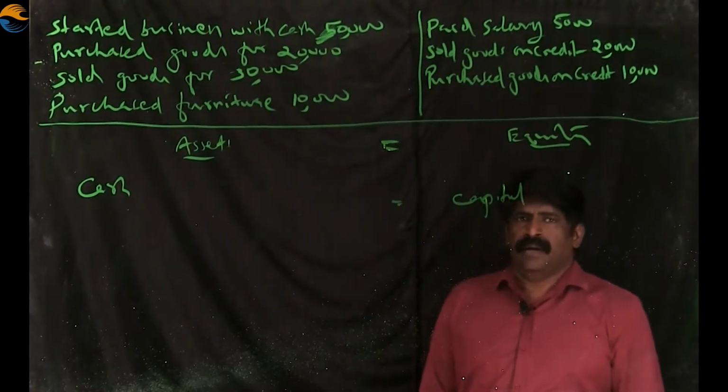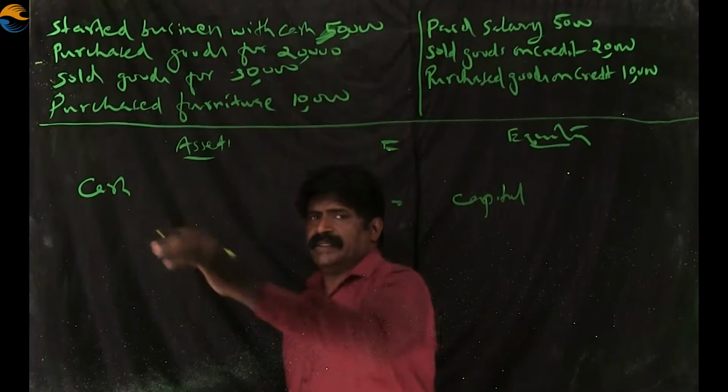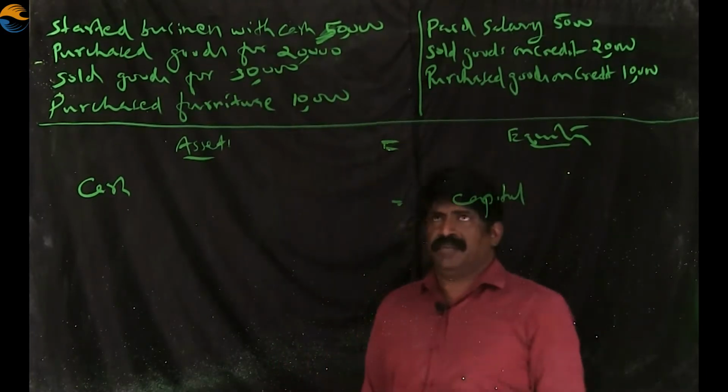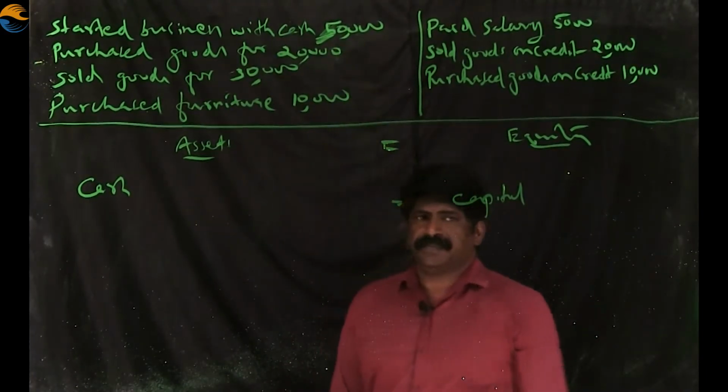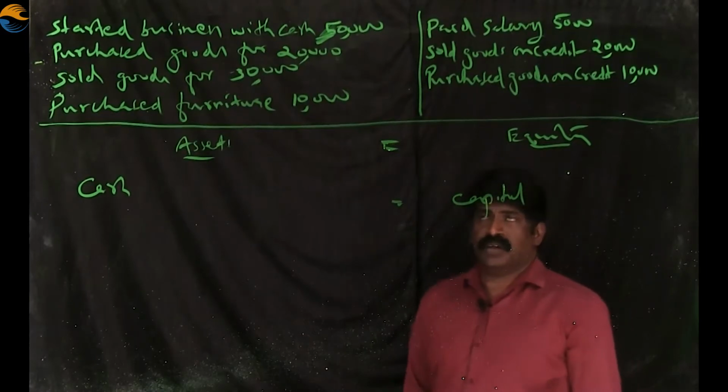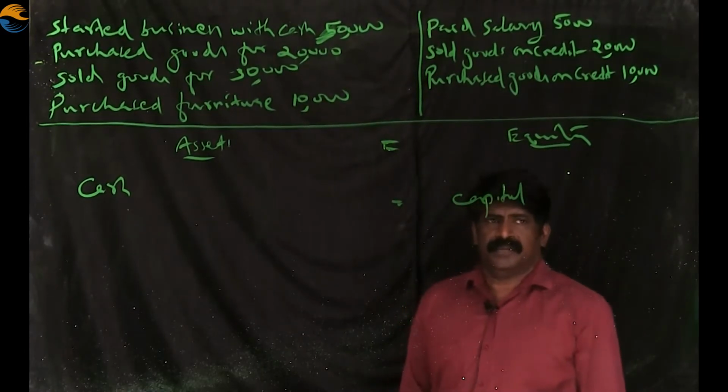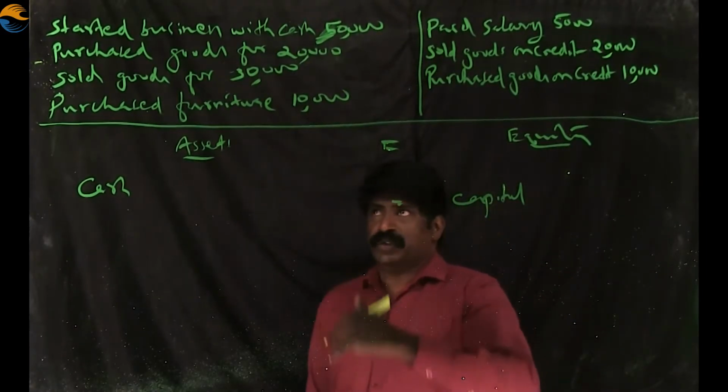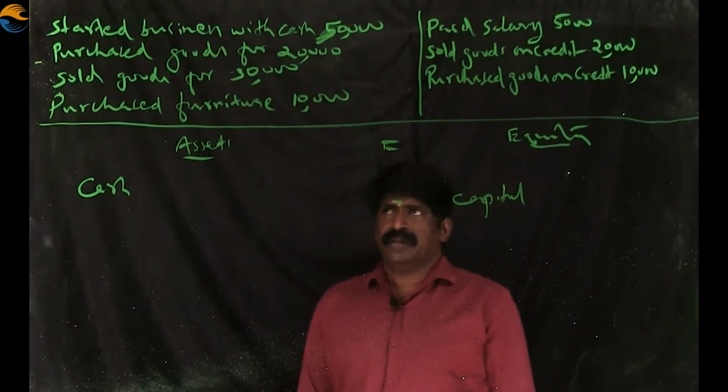So on the one side of this equation there is cash, and on the other side capital, by this transaction. The first transaction: started business with cash. Now we move to the second transaction.